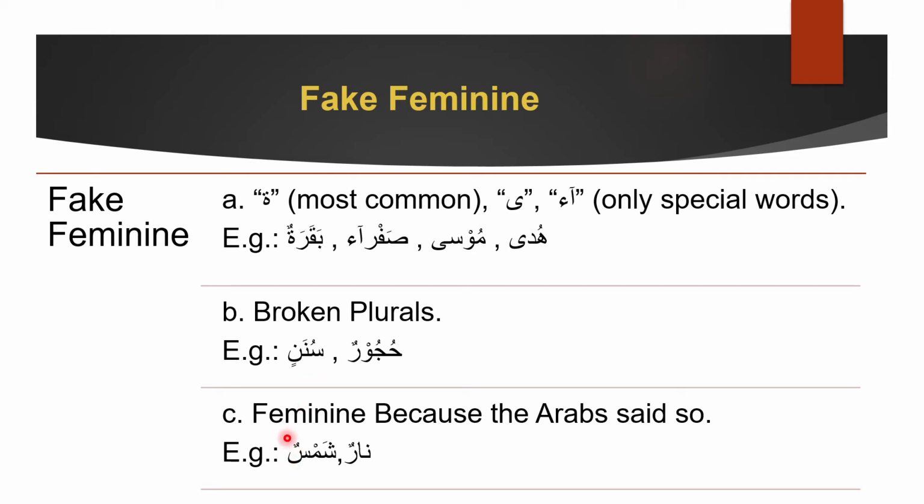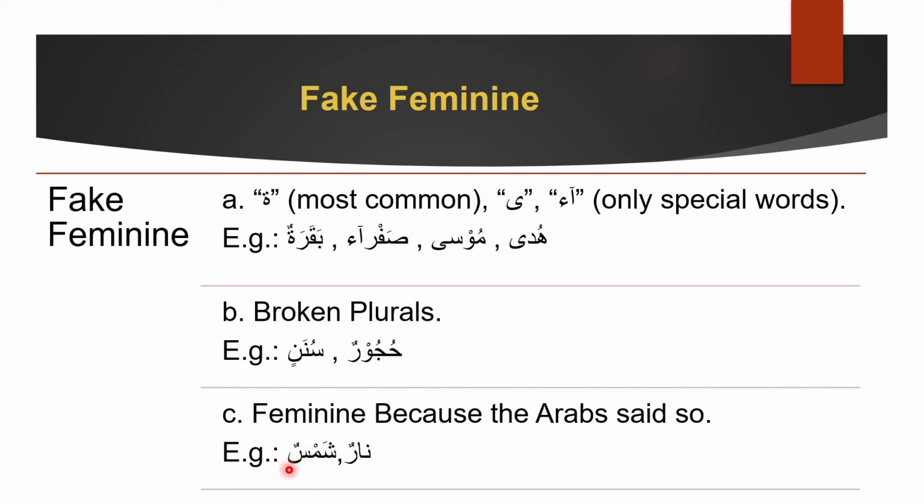Next, this is the category we'll be talking more on because we already know this. Broken plurals we knew, and now we got to know ta marbuta, alif mamduda and alif maksura. But over here, this one we don't know. We haven't discussed this yet. Feminine because the Arab said so. You remember how we said plural because the Arab said so? Daqam, nas, qan, those three words. Like that, they are words that are feminine because the Arab said so.